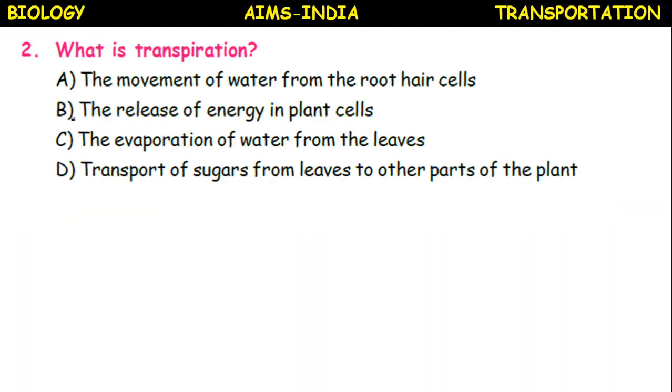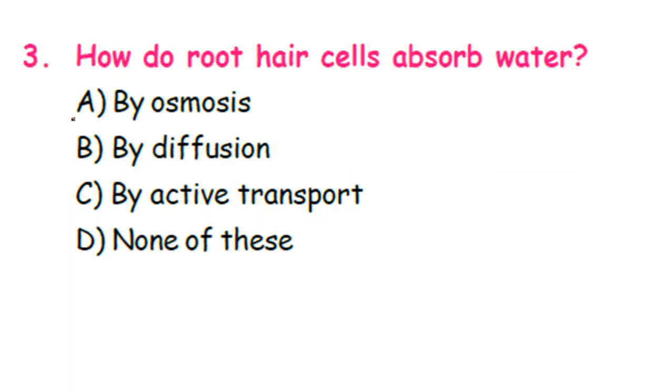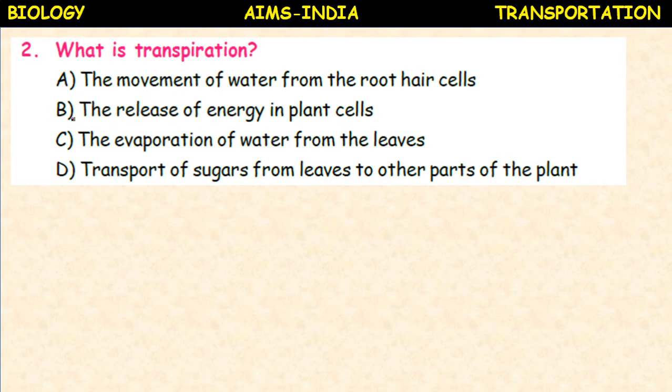Then what is transpiration? The movement of water from the root hair cells, the release of energy in plant cells, the evaporation of water from the leaves, transport of sugars from leaves to other parts of the plant. It is the evaporation of water from the leaves.